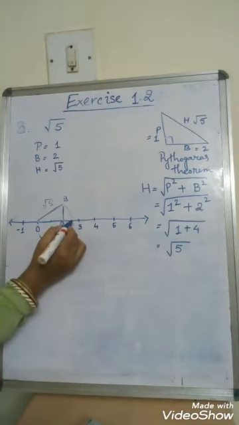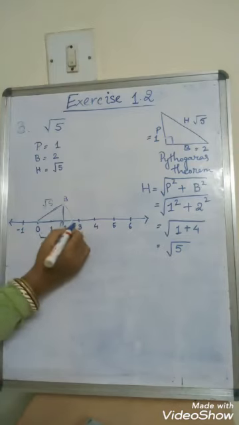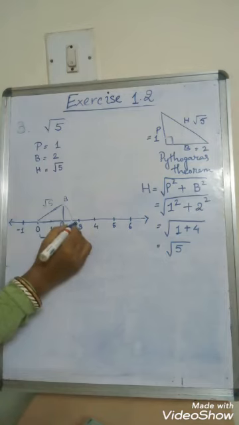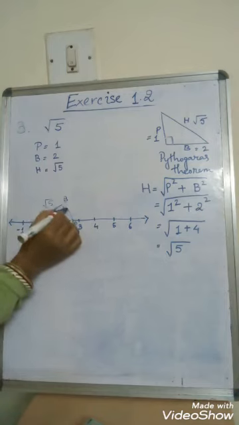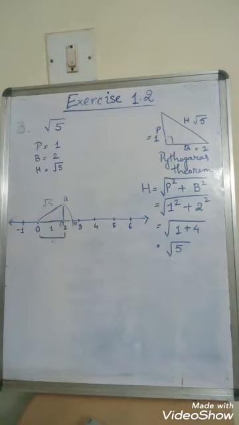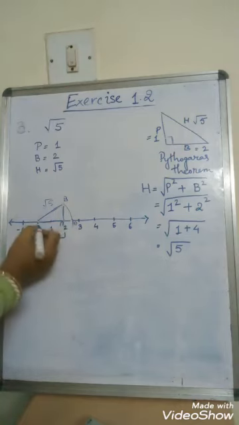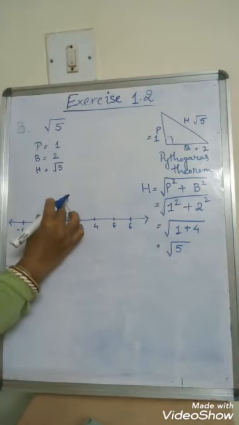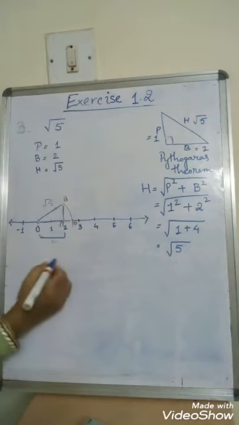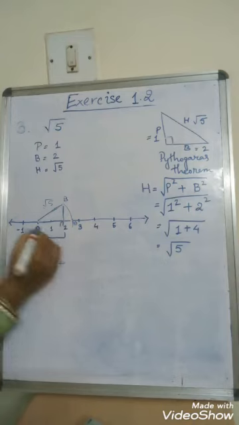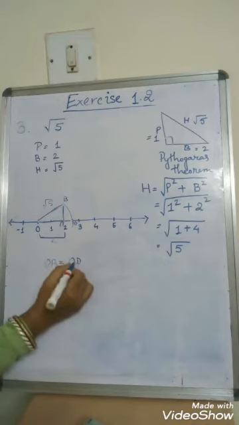Now this point, let me name it as D. Okay, this point I am naming it as D, right? So this is the arc for me and I am naming this point as D. Now here I have taken this measurement and I have drawn this, right? So for me, OB is equal to OD, right?